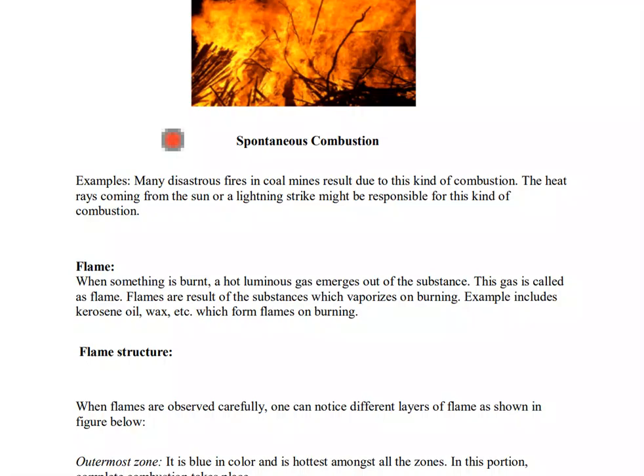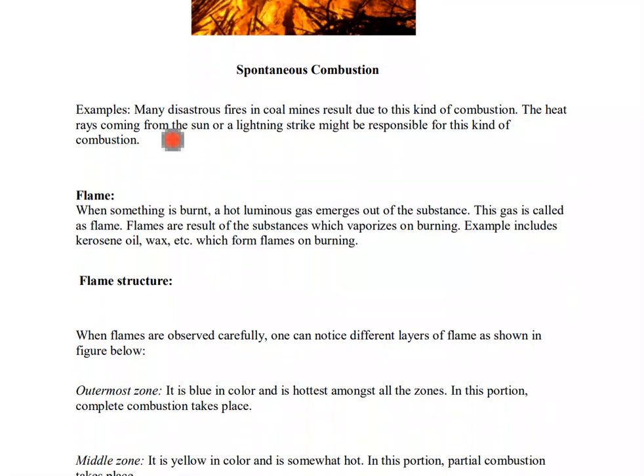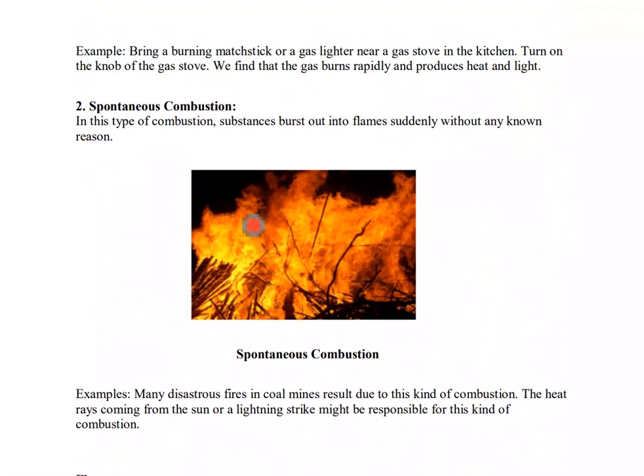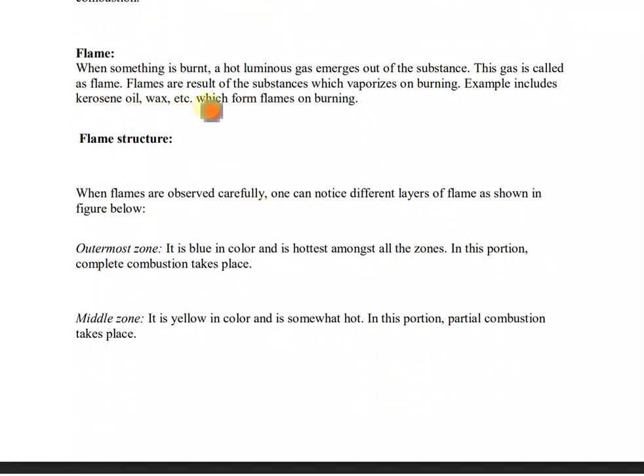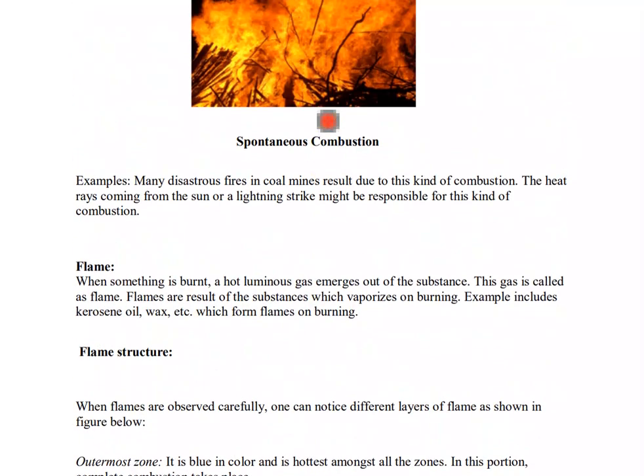Flames are the result of substances which vaporize on burning. Examples include kerosene oil, wax, etc., which form flames on burning.